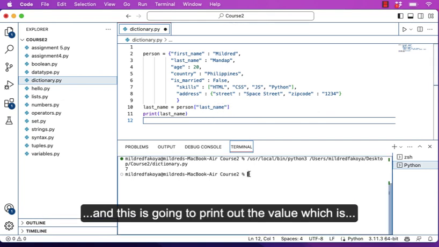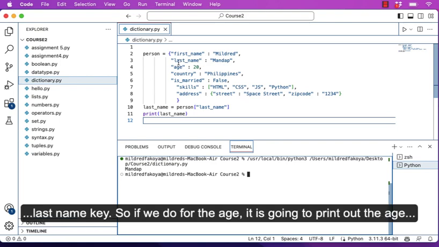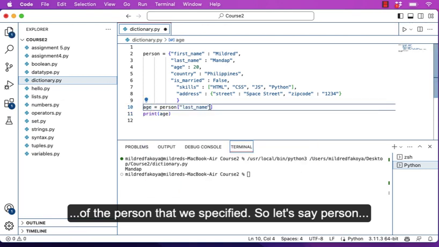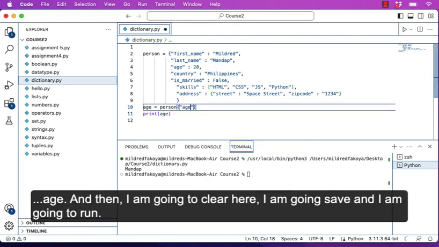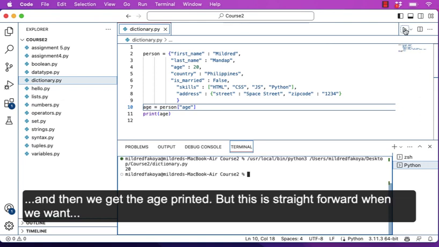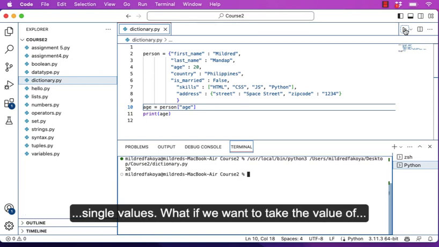And this is going to print out the value, which is last name. The value is the last name of the last name key. So if we do it for the age, it's going to print out the age of the person that we specified. So let's say person age, and then I'm going to clear here, save, and run, and then we'll get the age printed. But this is straightforward when we want to print out values of keys that are just single values.